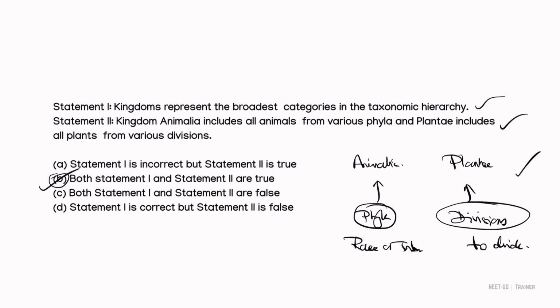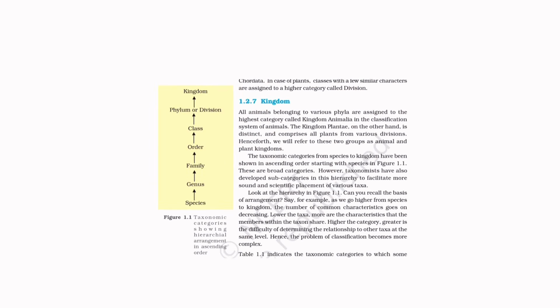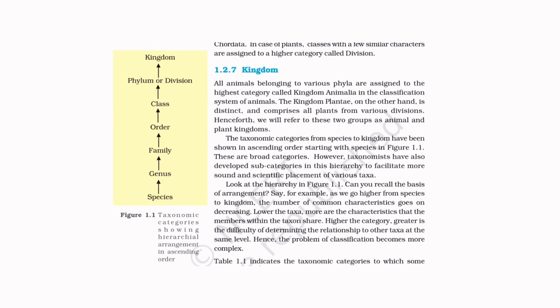This question is like direct lines from the textbook, first chapter. Let's learn those lines from the textbook. From here it came. All animals belonging to various phyla are assigned to highest category called kingdom Animalia.